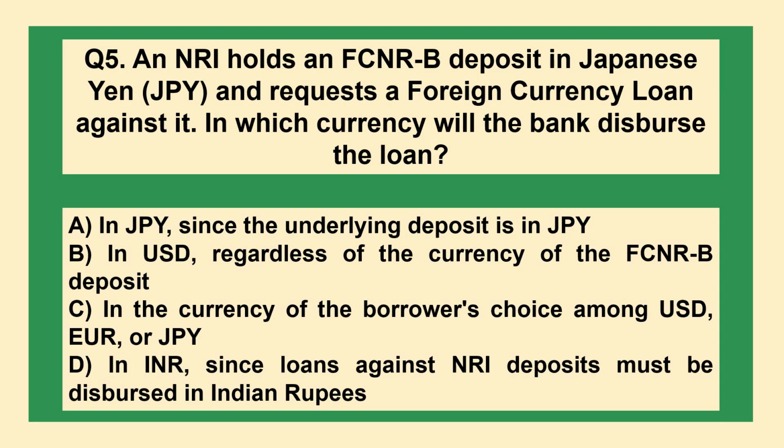An NRI holds an FCNRB deposit in Japanese yen (JPY) and requests a foreign currency loan against it. In which currency will the bank disburse the loan? A, in JPY, since the underlying deposit is in JPY. B, in USD regardless of the currency of the FCNRB deposit. C, in the currency of the borrower's choice among USD, EUR or JPY. D, in INR, since loans against NRI deposits must be disbursed in Indian rupees.